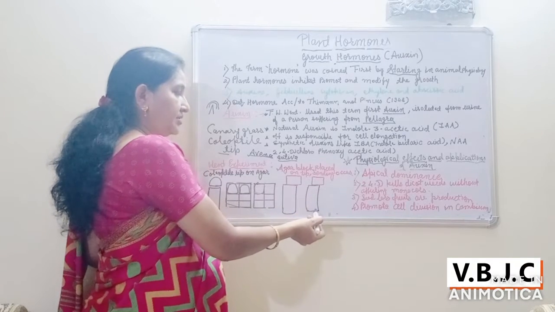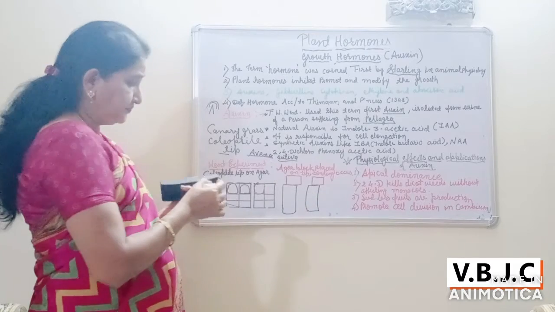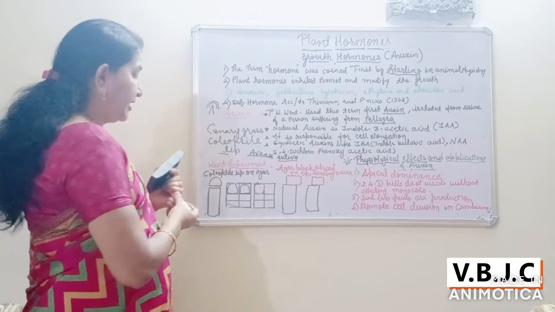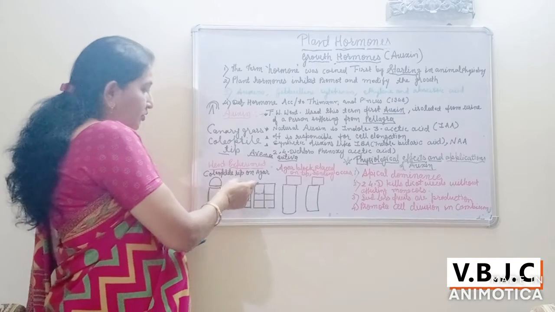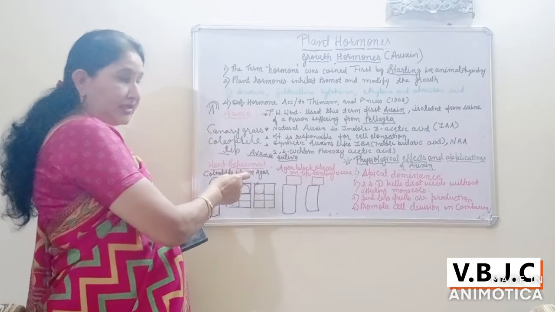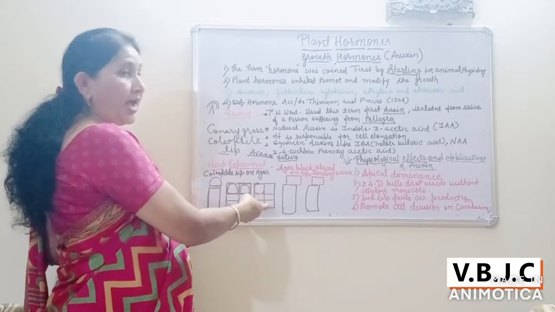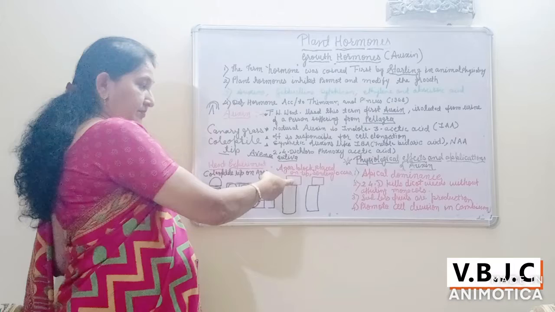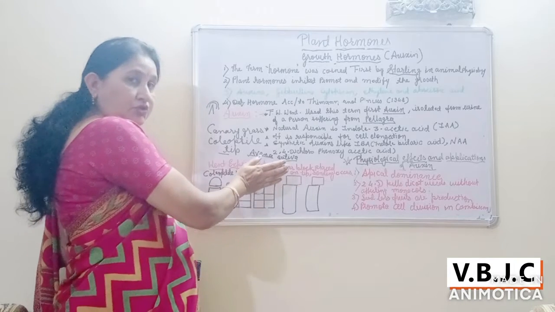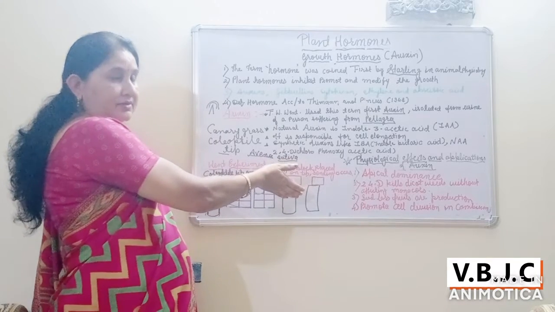So he concluded that in the coleoptile tip, the growth hormone which is present there diffuses to the agar block, and when this agar block is placed on this stump, it showed the bending like this.